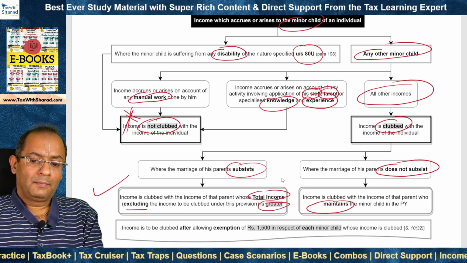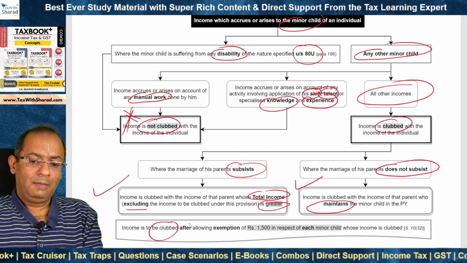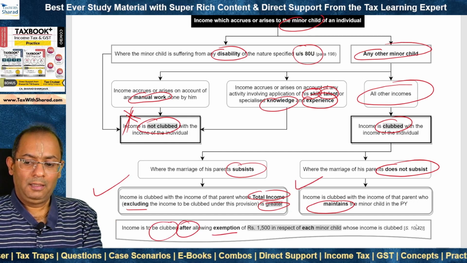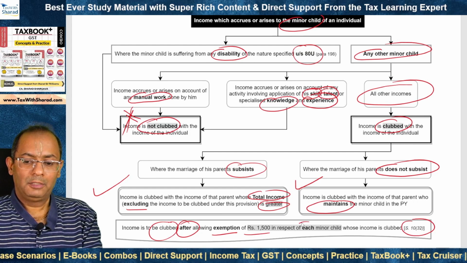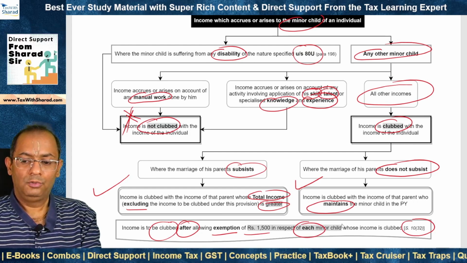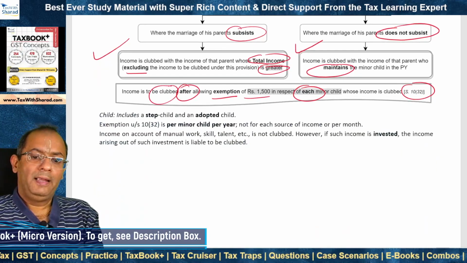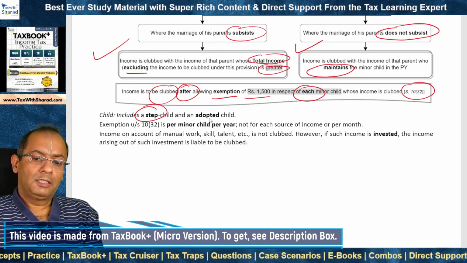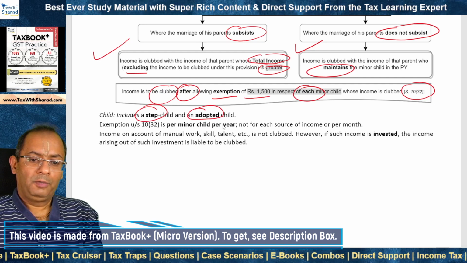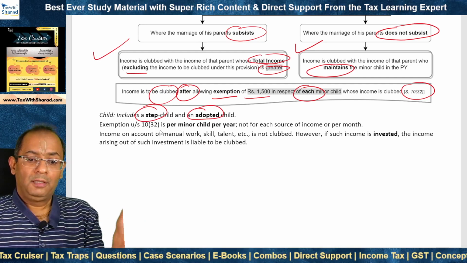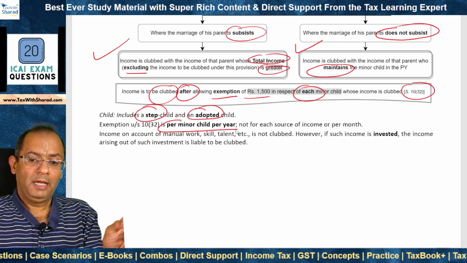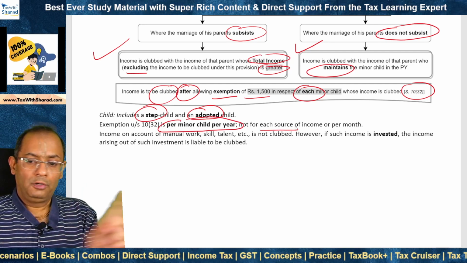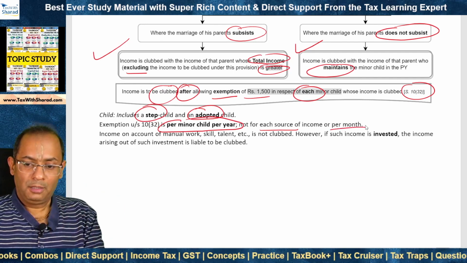Income in both these cases is clubbed after allowing exemption under section 10(32) of rupees 1,500 in respect of each minor child whose income is to be clubbed. Child includes a stepchild as well as an adopted child. Exemption of 1,500 under section 10(32) is per minor child per year. It is not for each source of income and it is not per month exemption.